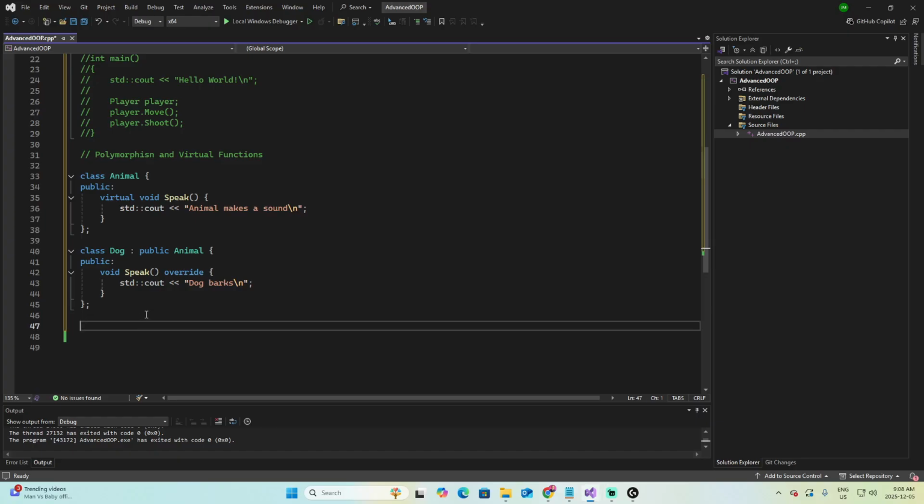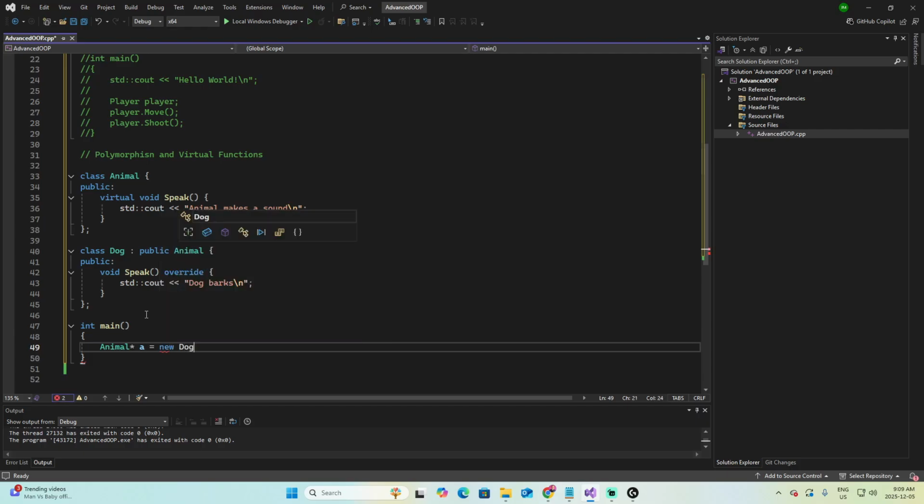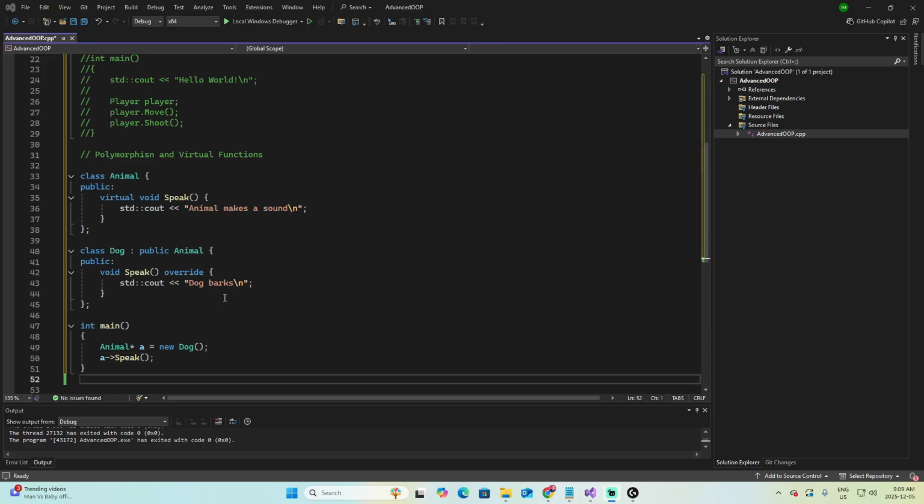Let's complete the example with an int main and create an Animal pointer. Let's call it a equals new Dog. And then we can say a->speak. This is a very interesting example because as you can see, I store a Dog inside an Animal pointer.